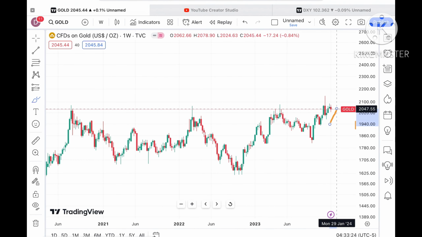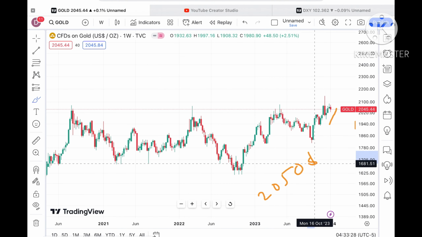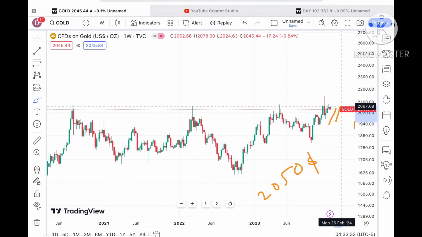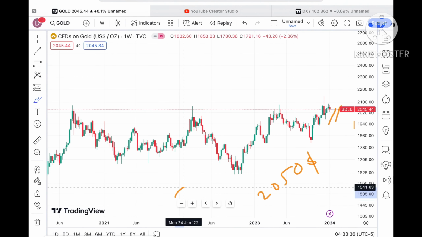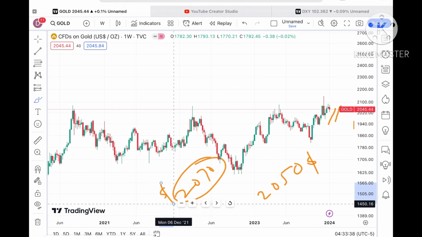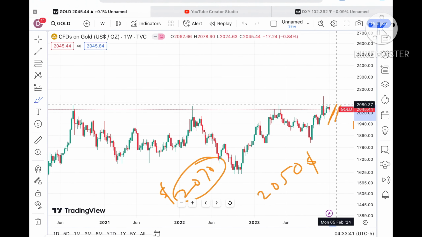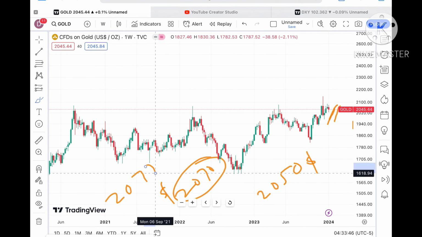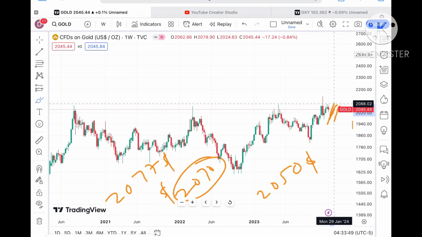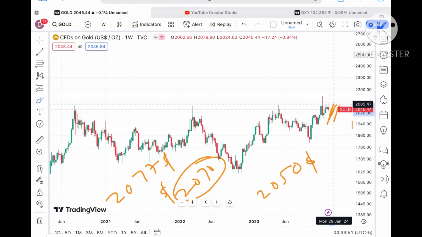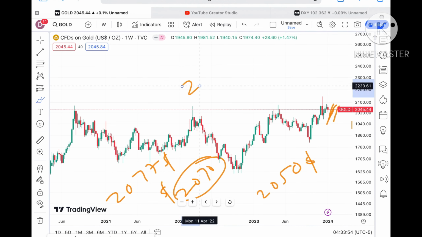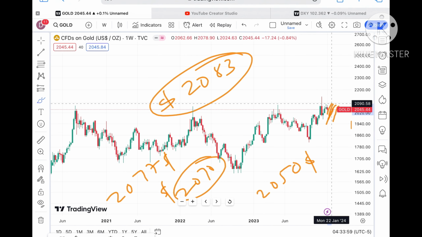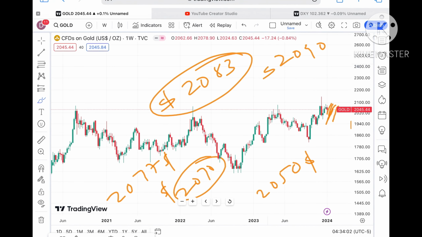Suppose the price sustains this level, we can see it will go towards a level of $2050. Once the price started sustaining over that level, we can see further upside movement, and a probability of going towards around 2070. After 2050 we can see a level of $2070, which is already a weak resistance, so chances are high that once it sustains over 2070 we can see a level of $2077. If it goes above 2077, we can see further upside towards around $2083, and once it goes above 2083, towards a level of 2090.